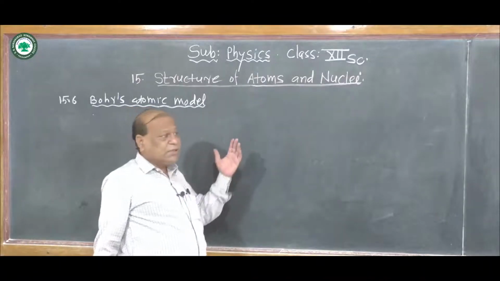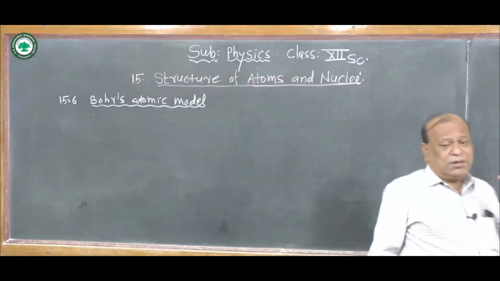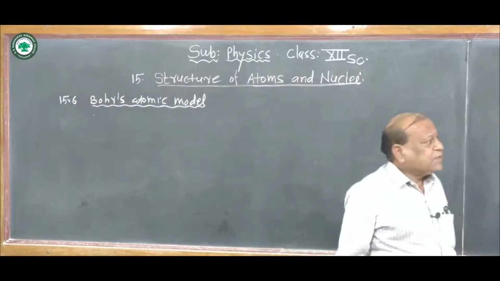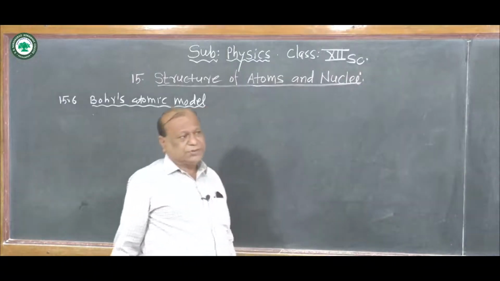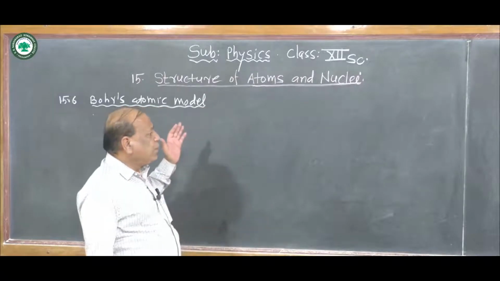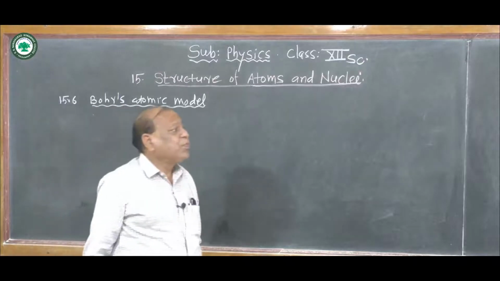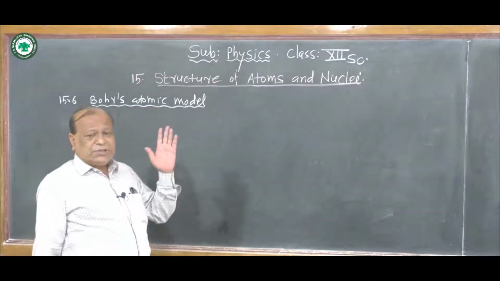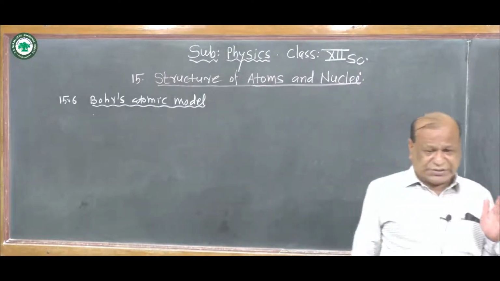When this happens, the atom follows a spiral path, and lastly the structure of the atom collapses.